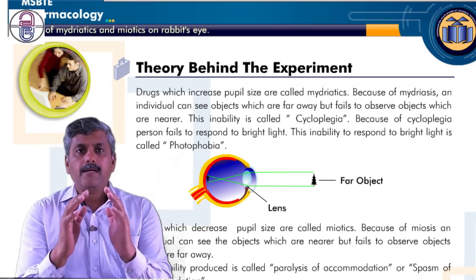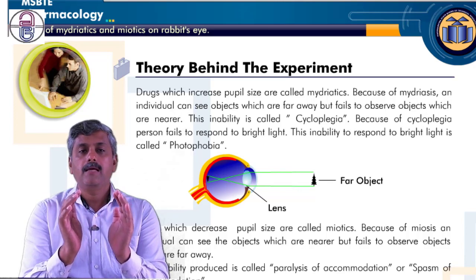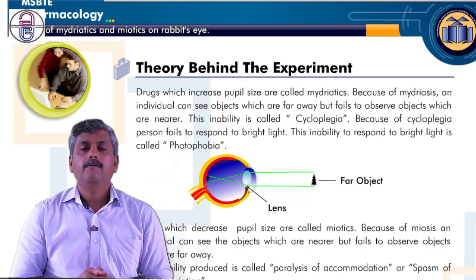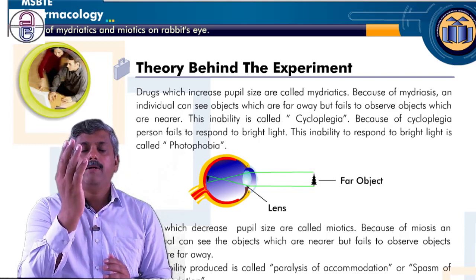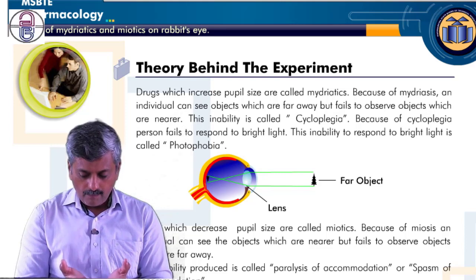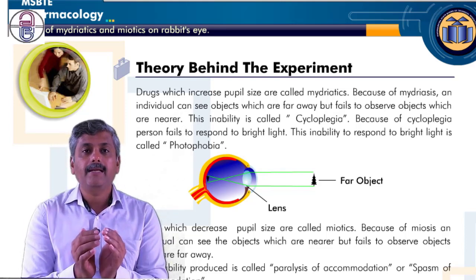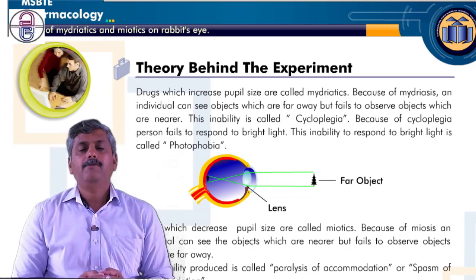So we are trying to see the object which is far away whenever the pupil size is dilated. Now we are able to see the object which is far away. But normally, whenever we are trying to see the object which is nearer, at that time again the pupil size should get constricted, and due to that we can see the object which is nearer. You might have seen one thing.